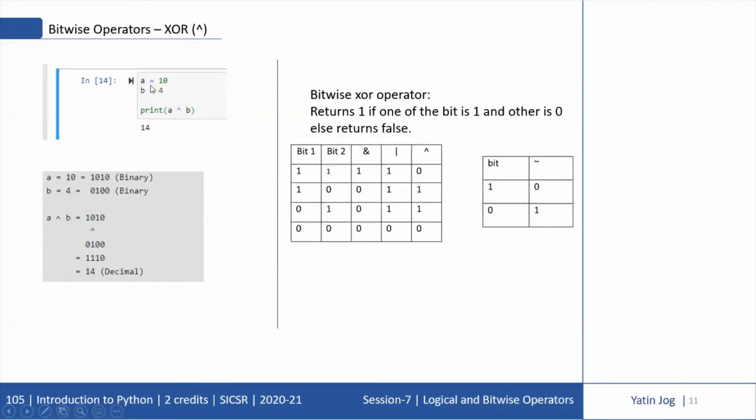I'm giving the same input again, A is equal to 10 and B is equal to 4. If I try to print A XOR B, I'm getting the answer 14. I have given the explanation. You can use the table of the XOR and find out why the answer is 14. Again, in real life situations, we very rarely use the bitwise XOR operation. And this is how XOR is executed.